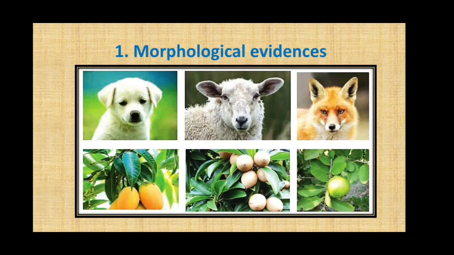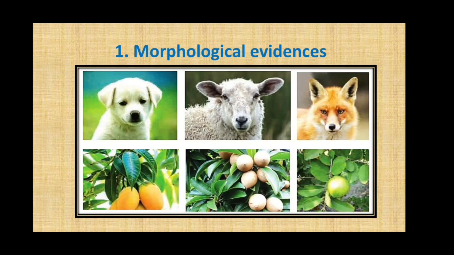The 3 pictures below are of plant groups. They also have similar features or characters such as leaf shape, leaf venation, leaf petiole, etc. Even though these are from different species, they have similar external characters. So these features indicate that the origin of different animal or plant groups must be the same, having a common ancestor, which we have studied in the previous part.